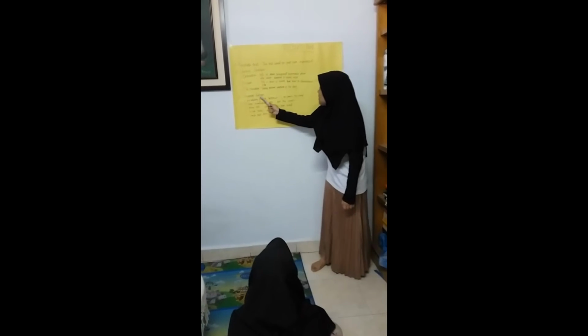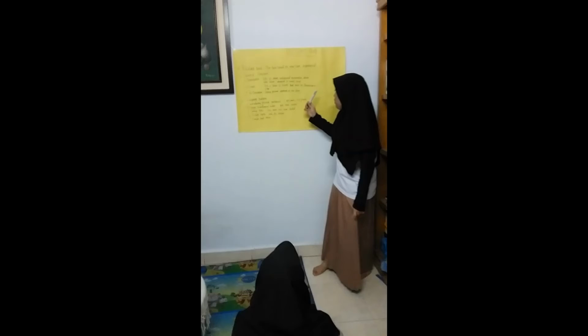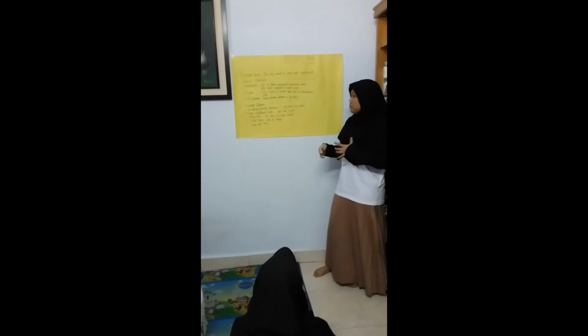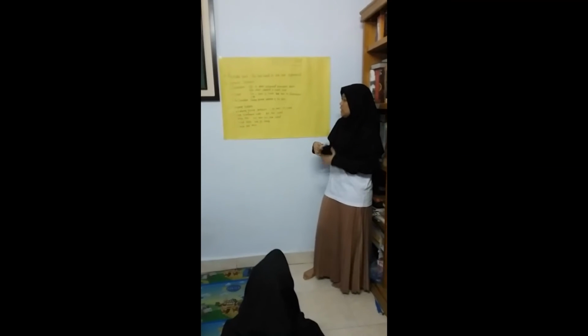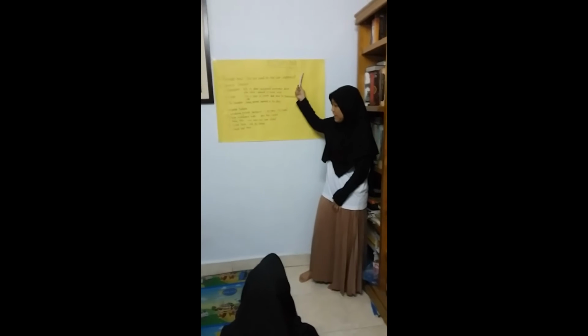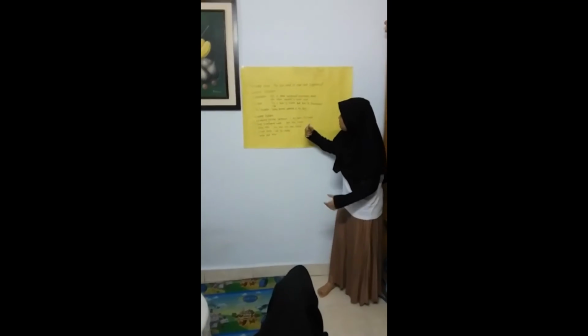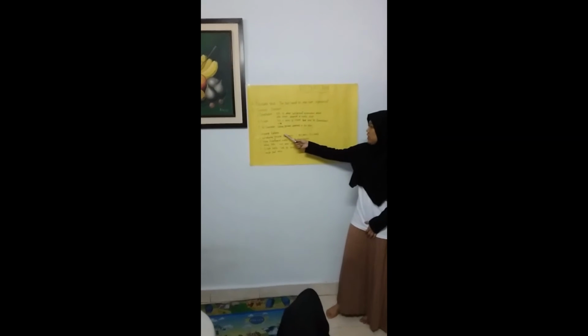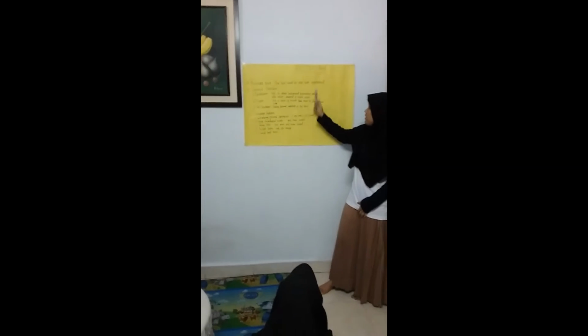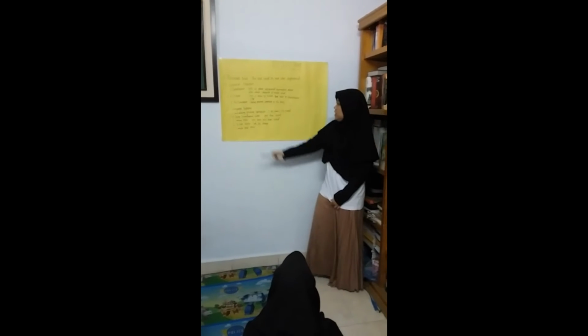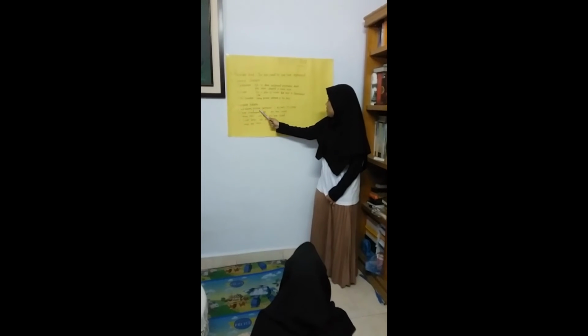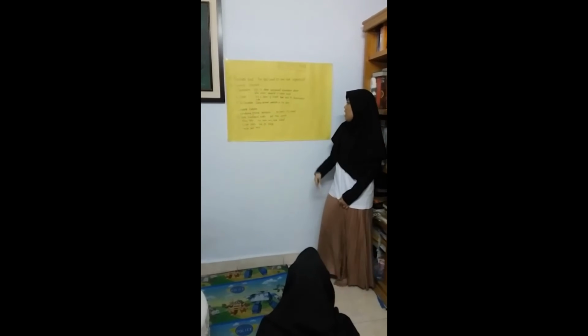And the last part is language features, or it can also be called the characteristics of recount text. Language features means the language that we can use when we write recount text. The first point is introducing personal participants.